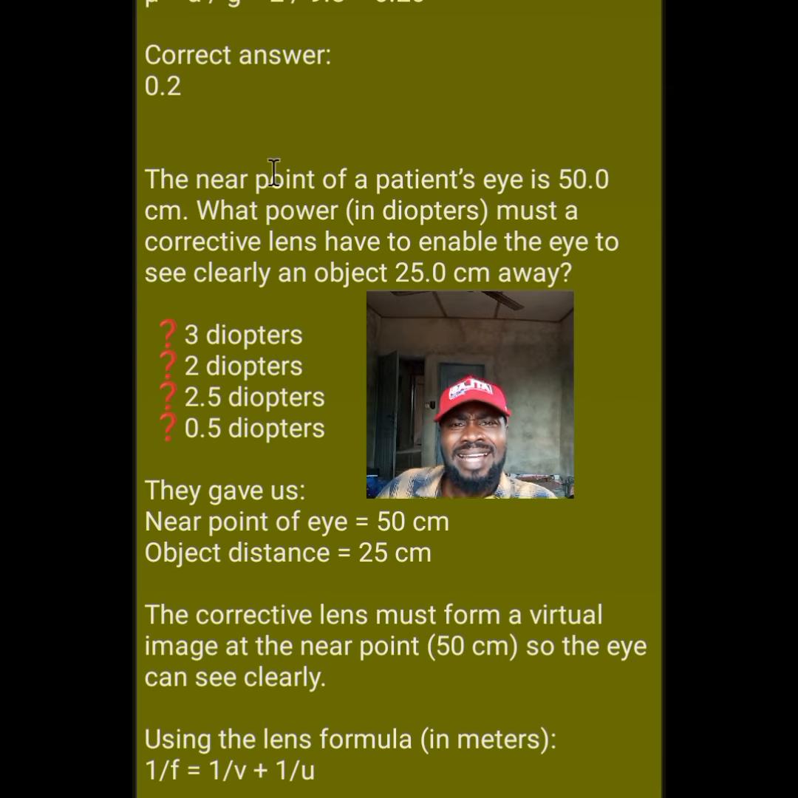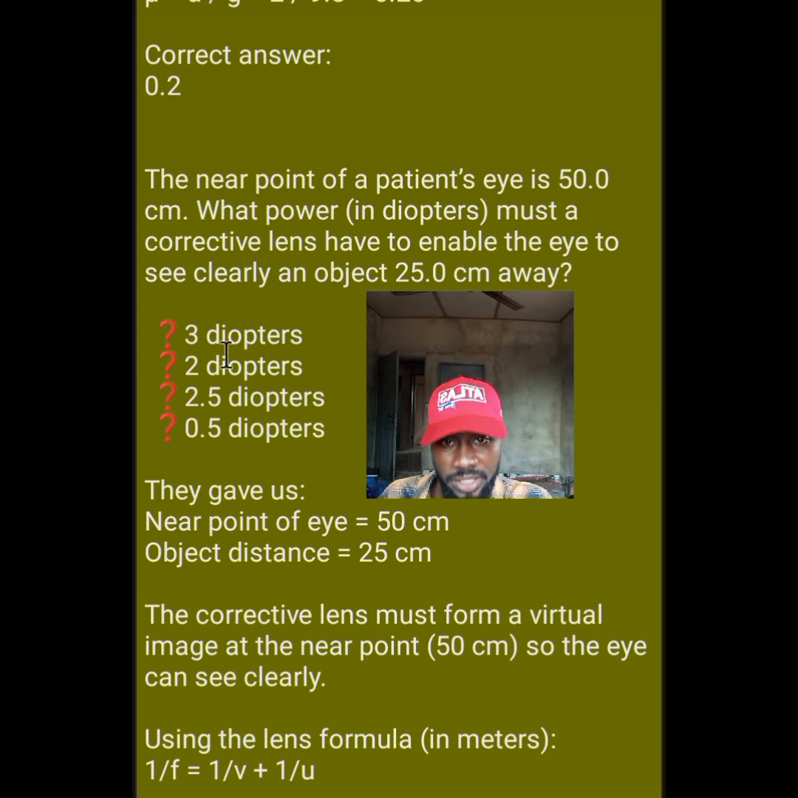The question reads: the near point of a patient's eye is 50 centimeters. They give us centimeters, so what power in diopters? Now, they can't say we can't bring the answer in diopters, so why did they give us centimeters? What power in diopters must a corrective lens have to enable the eye to see clearly an object 25 centimeters away? Now, let's bring out what we are given in this question.